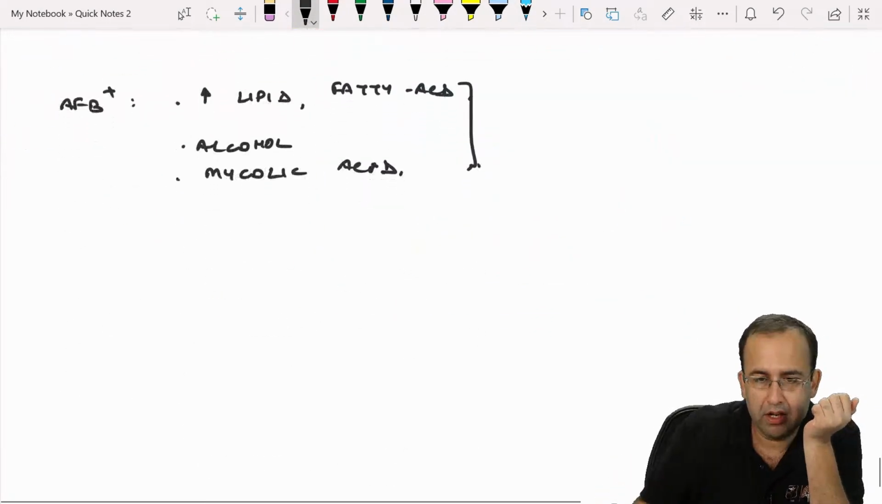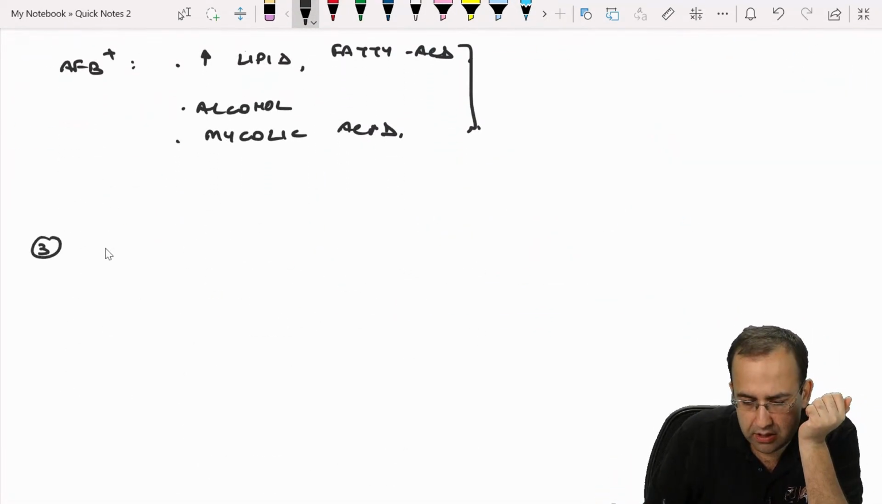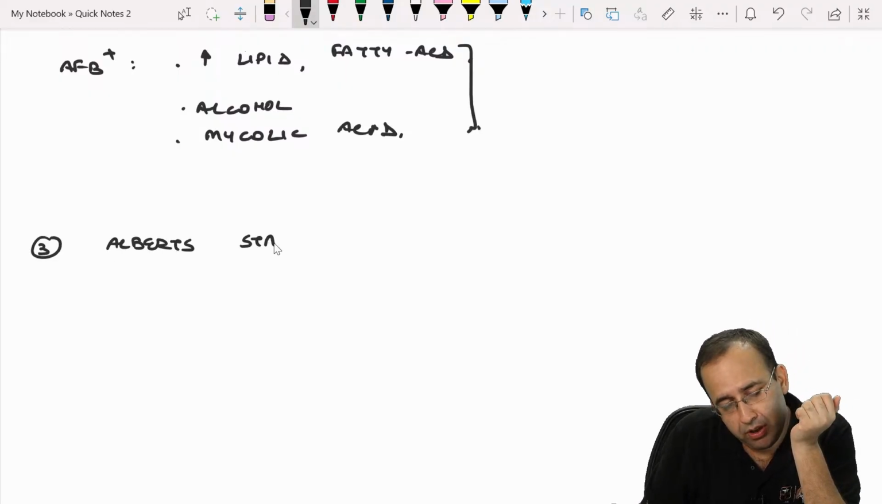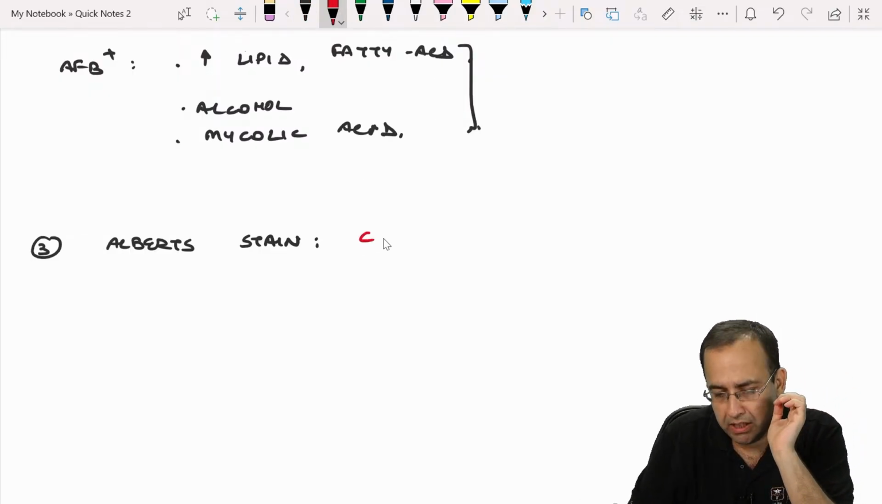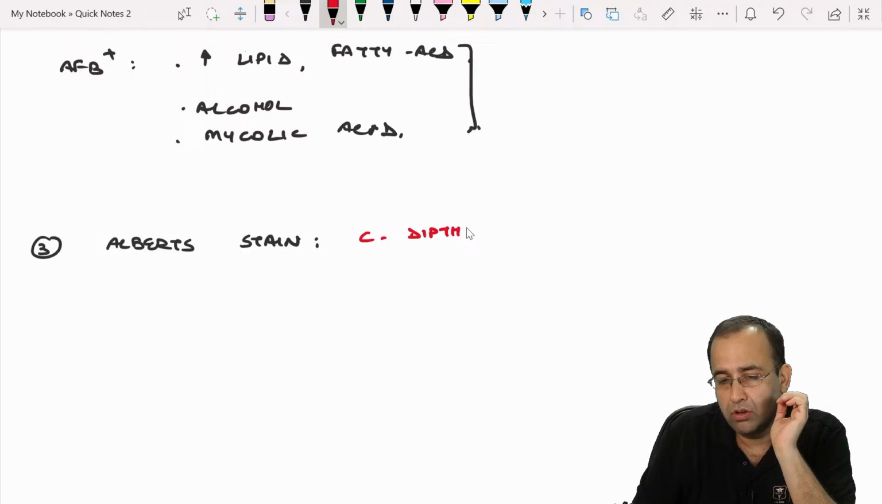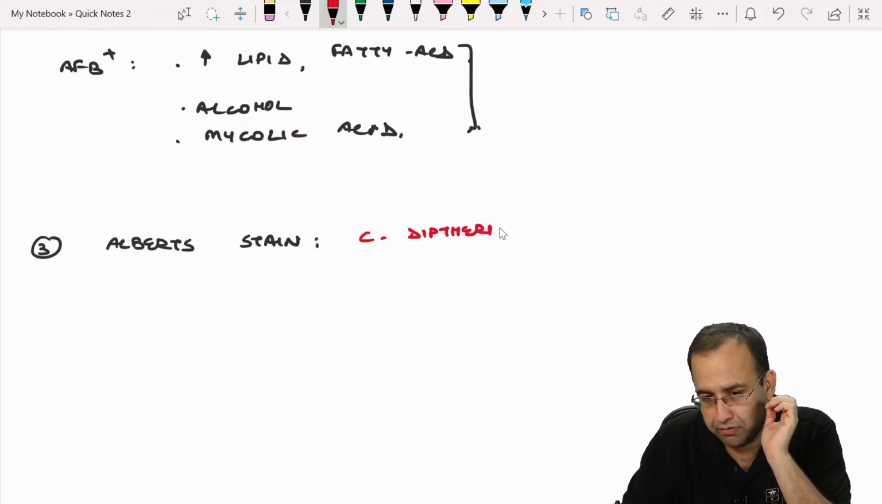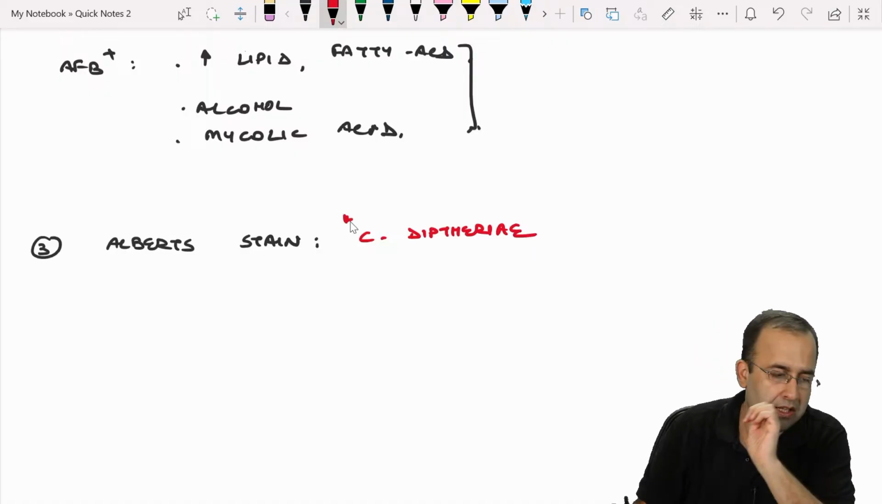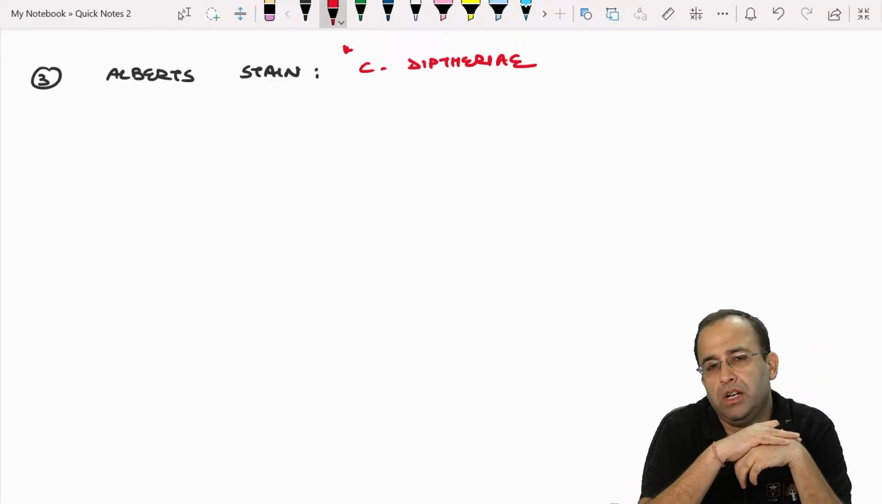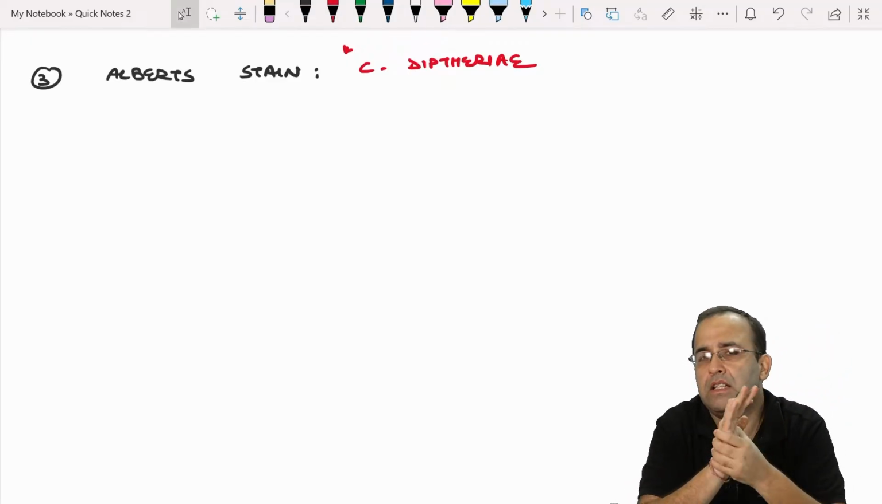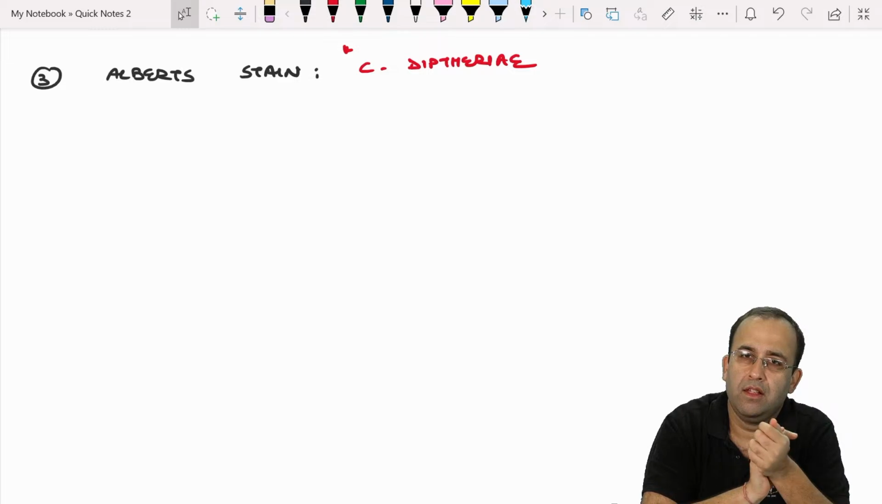And lastly, the last special stain is Albert stain. We will see this again when we study Corynebacterium diphtheriae, also called Klebs-Loeffler bacillus, in detail. We will study diphtheria, not to worry. We use Albert stain for Corynebacterium diphtheriae. These are the stains used in microbiology.